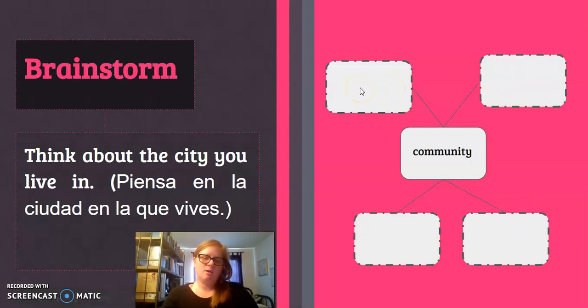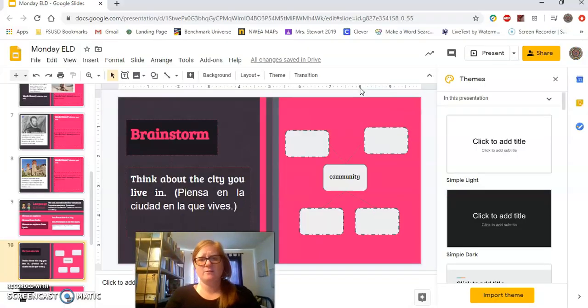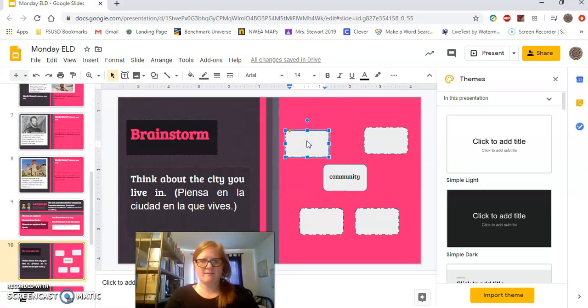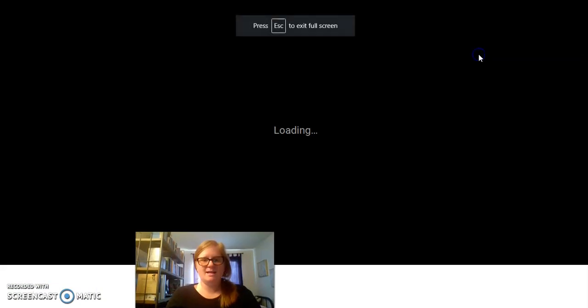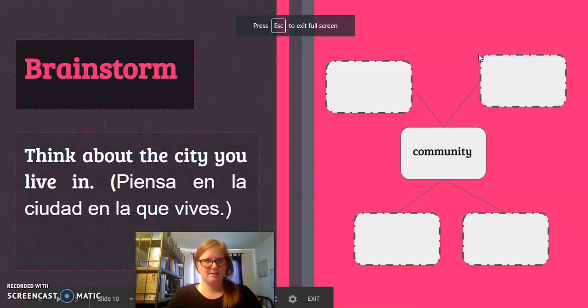For instance, what is in Fairfield? Well, we have the Jelly Belly factory. So that would be something that I would put in there because it is something that not everybody has. That's pretty unique just for Fairfield. But I'm going to leave these blank so that way you guys can write just 4 ideas that you have about what is in your community.